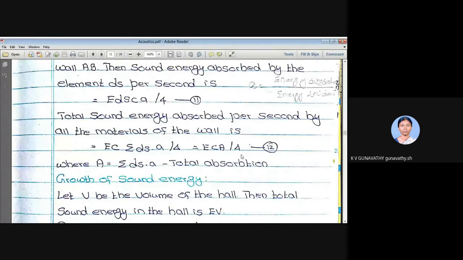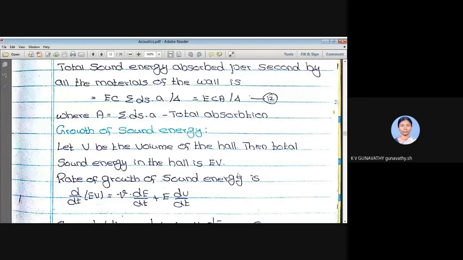What is this ECA by 4? This is the total amount of energy absorbed by all the walls, floor, ceiling, everything that is present inside the empty hall. So whenever sound is produced inside the empty hall, these walls, floor and ceiling will also absorb energy. So this is the total amount of energy absorbed by all the surfaces inside the empty hall.